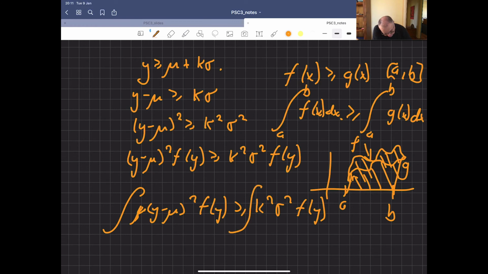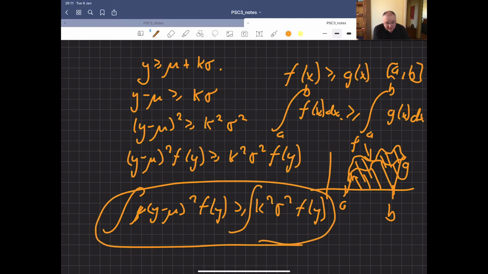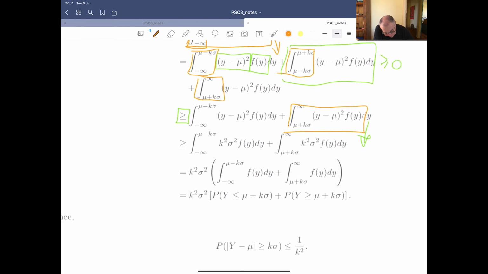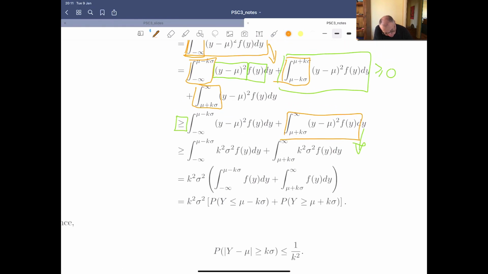Oh, I forgot the integral. So this is true for that region. If you go and do the other region, where y is less than mu minus k sigma, you'll find that both of these regions are greater than or equal to the associated region. Okay? So now let's just clean up so we can actually see this.